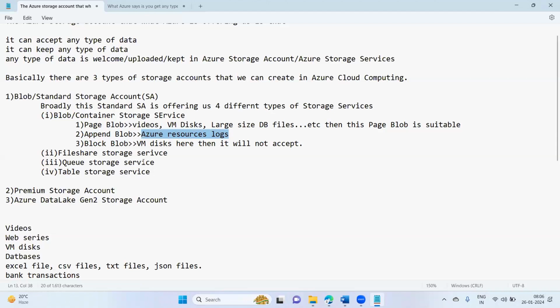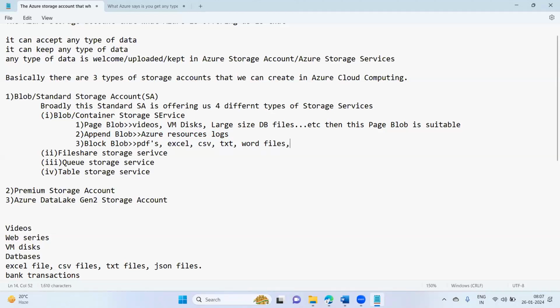Okay. And what is this one now? Block blob. Block blob is suitable for normal files like PDFs, Excel, CSV. Okay. And what else? PDF, CSV, Excel, TXT documents, TXT file, Word files.